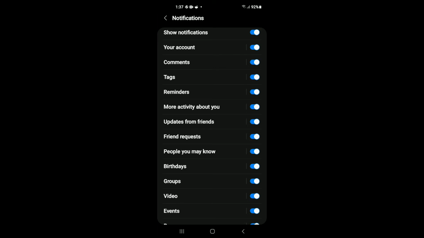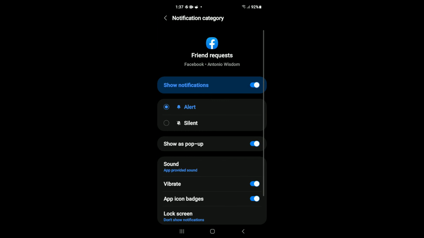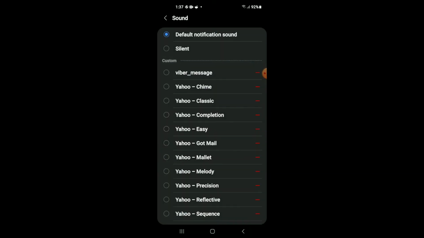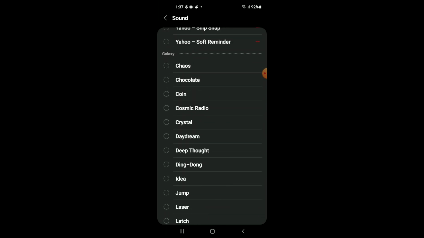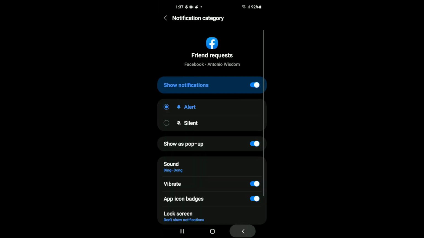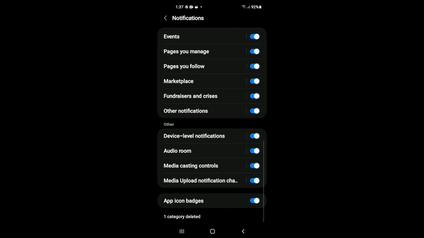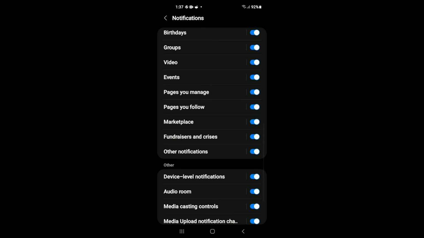And for instance, whenever you get a friend request, you want to change that notification also, you'll tap on Sound again. And from here you can scroll down, and as you can see, there are numerous options you can choose from. And that's it. And that's how you'll go right along the line and select a notification sound for each